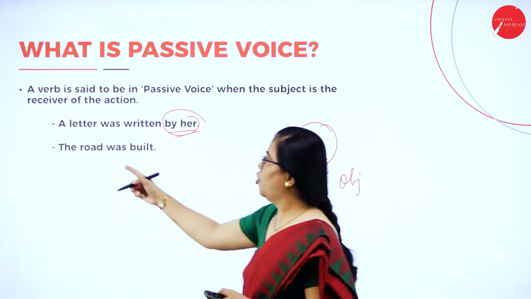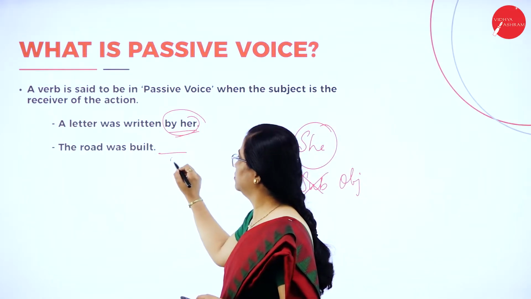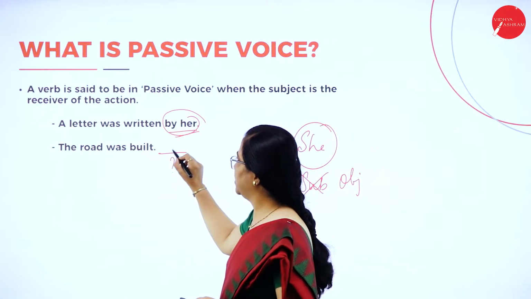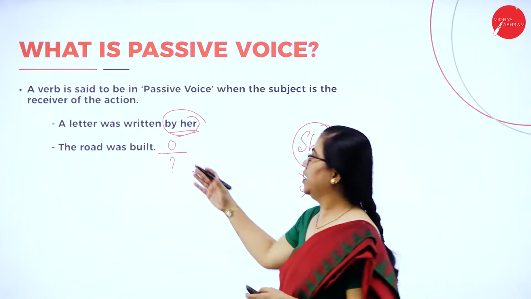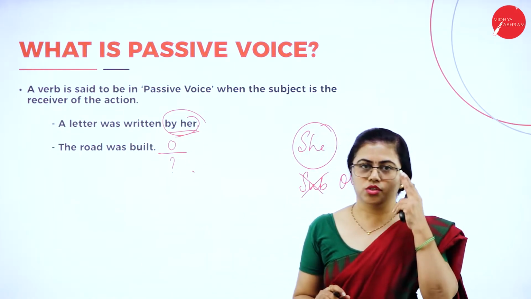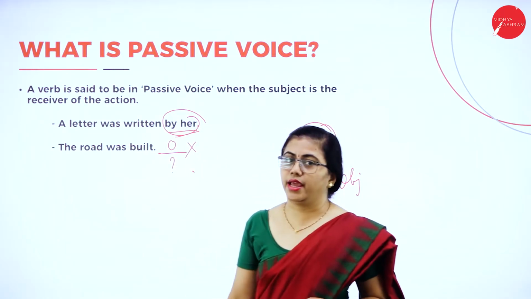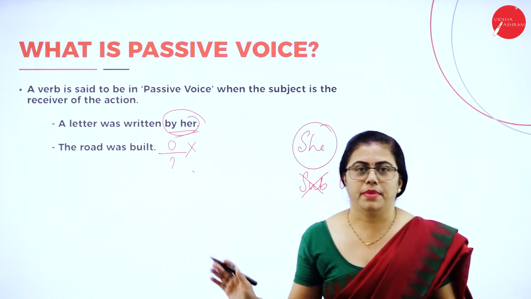Okay, the road was built. The road was built by whom? By whom? There is no subject here. I mean, there is no object in the sentence. Subject becomes the object. So here there is no object at all. So here also the doer of the action is not there. Hence, both these sentences are said to be in passive voice.